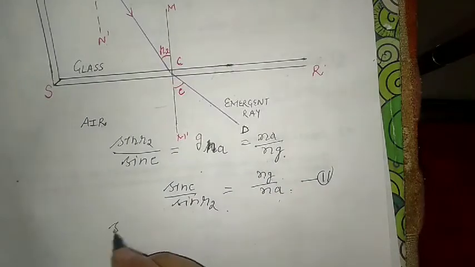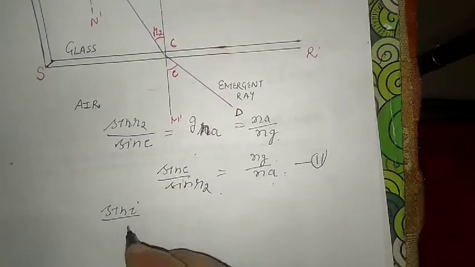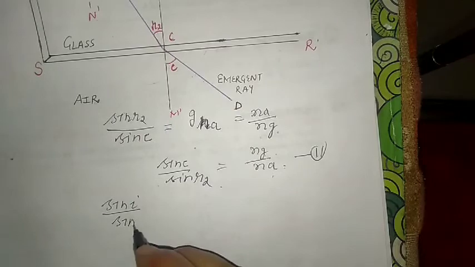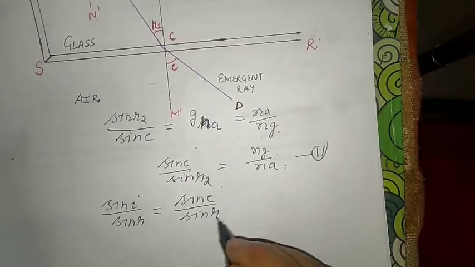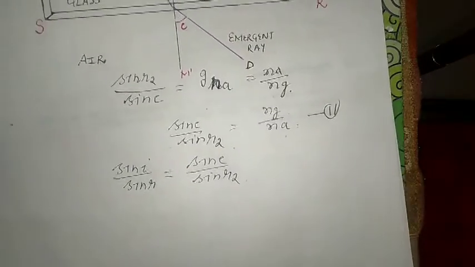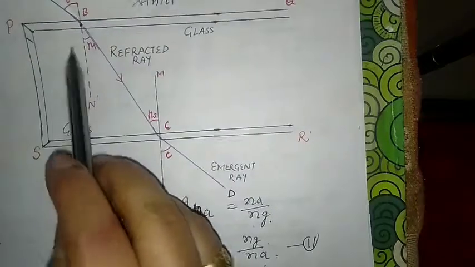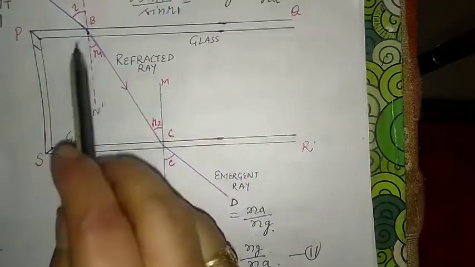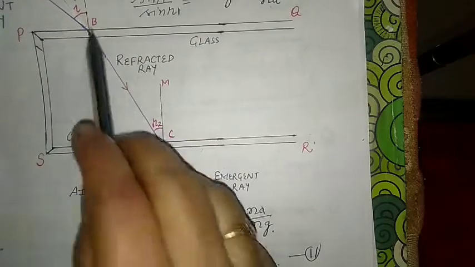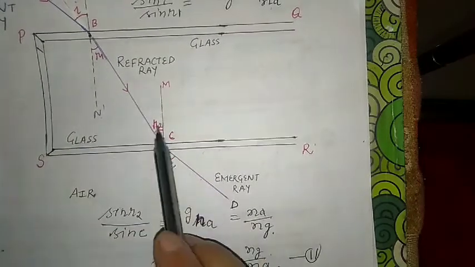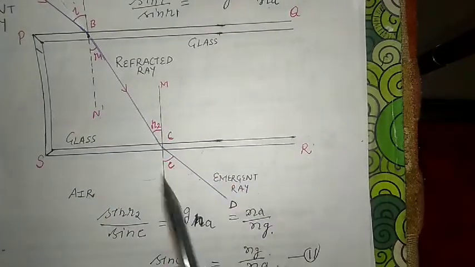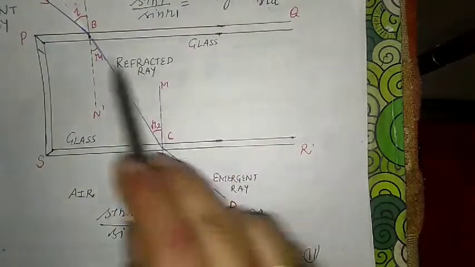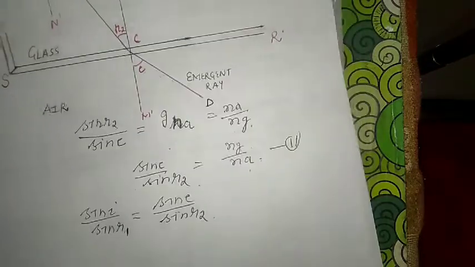So we have sin I upon sin R is equal to sin E upon sin R2. R1 and R2 both will be equal because they are in the same medium, and these normals are perpendicular, so these will be alternate angles.